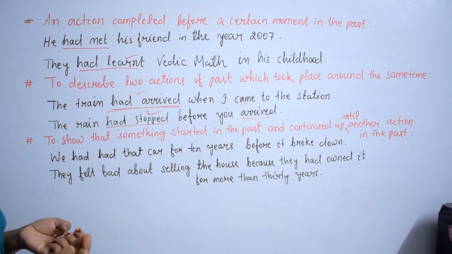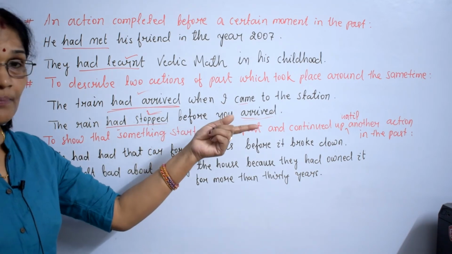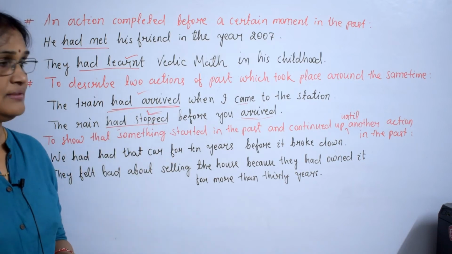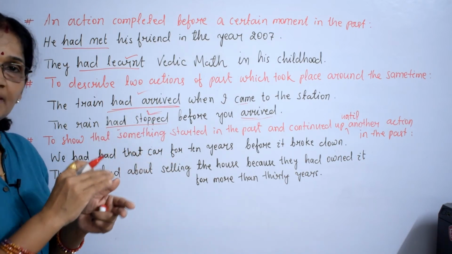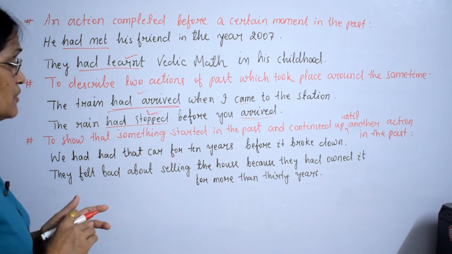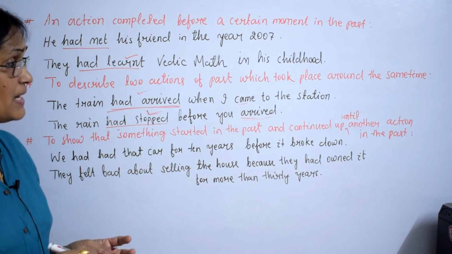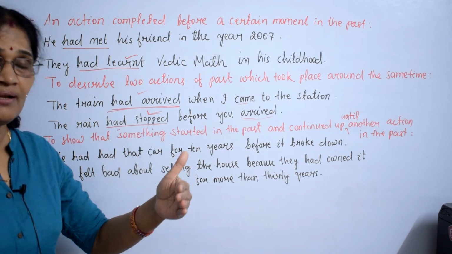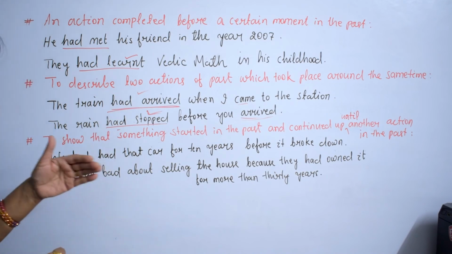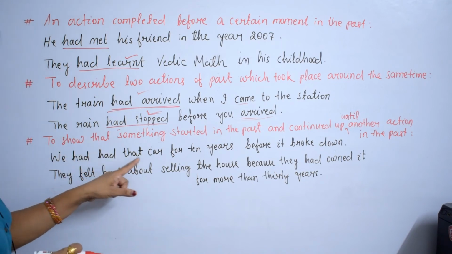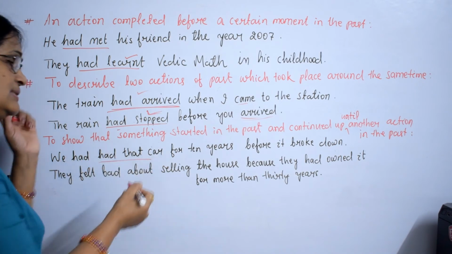We also use past perfect to show that something started in the past and continued up until another action in the past. Both actions happened in the past, but the first action continued until another action in the past. Understand? What is that? We had that car. That means we had owned that car.